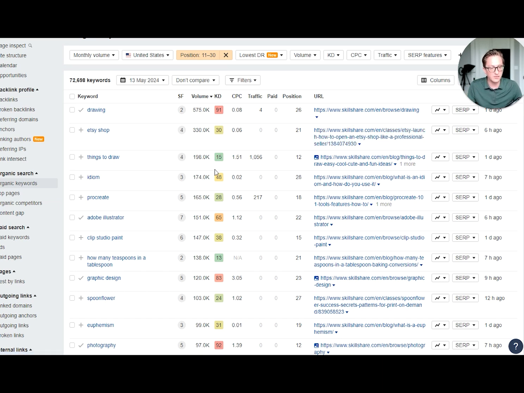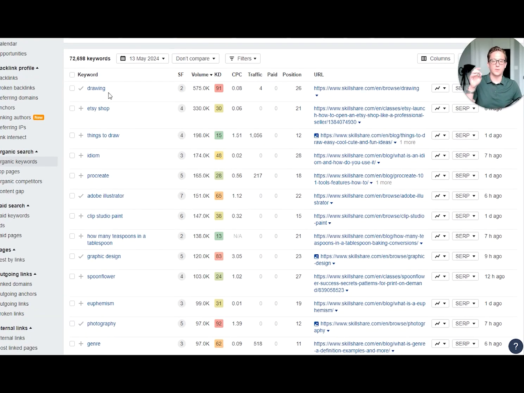Things to draw is interesting. We got a keyword difficulty of 15. So my point is, what we're going to do is we're going to make note of these target keywords. We're going to grab these URLs, and we're just going to assemble all of that so that for the next step in this process, when we actually go through and improve the content, we have some key targets.